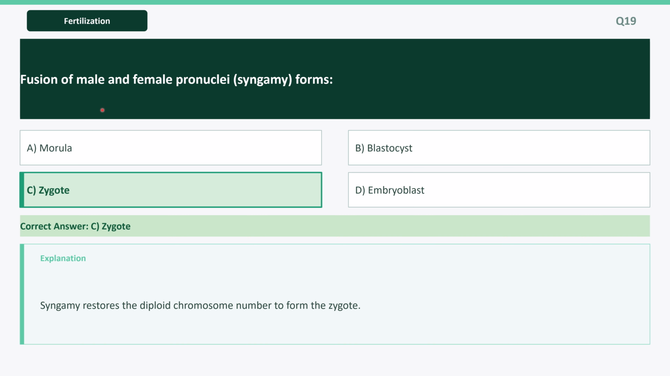Next question is, fusion of male and female pronuclei, syngamy, forms option C, zygote. Explanation: syngamy restores the diploid chromosome number to form the zygote.